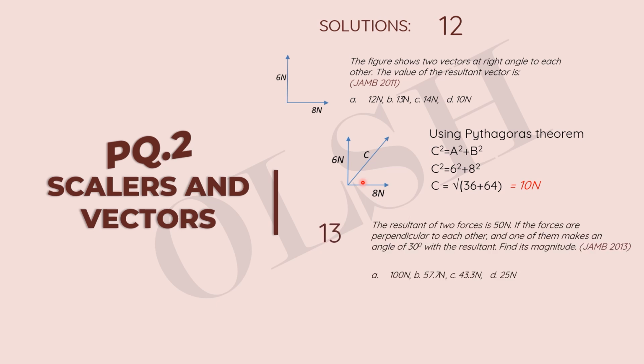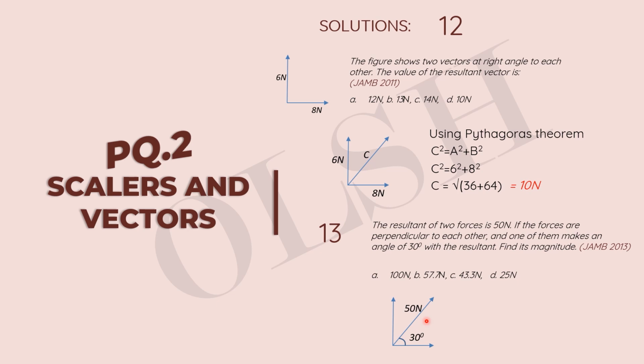Okay, number 13. The resultant of two forces is 50 newtons. If the forces are perpendicular to each other and one of them makes an angle of 30 degrees with the resultant, find its magnitude. Of course, we get to draw two perpendicular lines and we know that the resultant makes an angle of 30 degrees to one of the forces. So this is depicted here. So how do we find the resultant? We're looking for the value of this force that makes an angle of 30 degrees with the resultant.